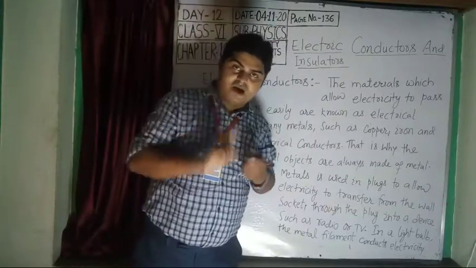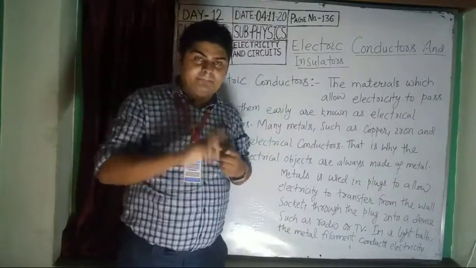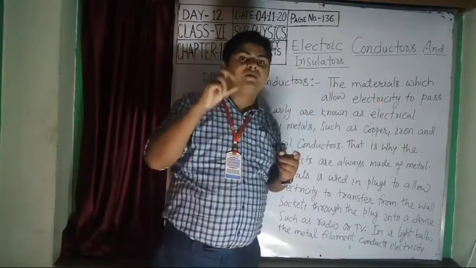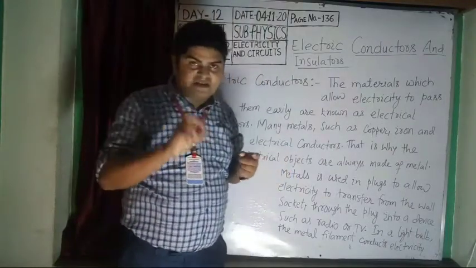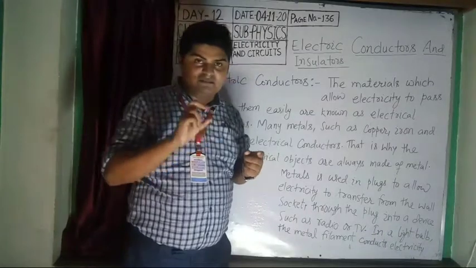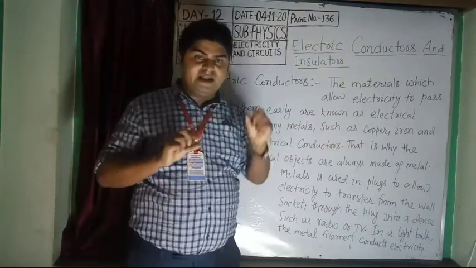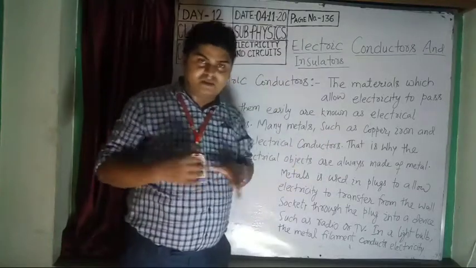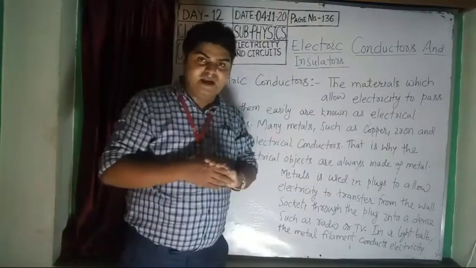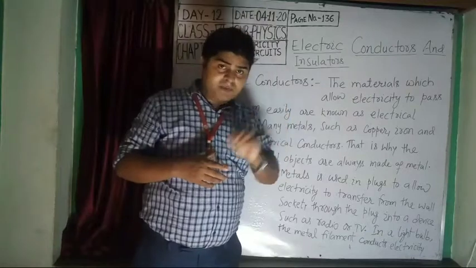Why? Because they allow electricity to pass through them. But the upper part is made of bakelite or plastic, which is a non-conducting material. When you hold the plug, the electricity does not pass through you, so it is made with a plastic covering.